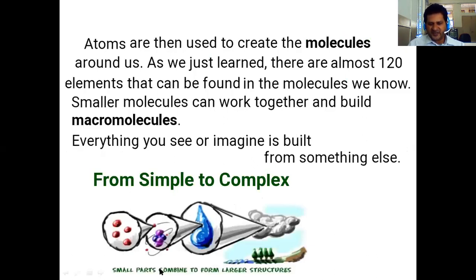So here we can see in the figure, from the small thing to the big thing, the formation of atoms, how they are actually participating. They combine to form a molecule, one unit forming a larger unit. It is like from simple to complex. Here we have given an example of a cloud, how it is formed.